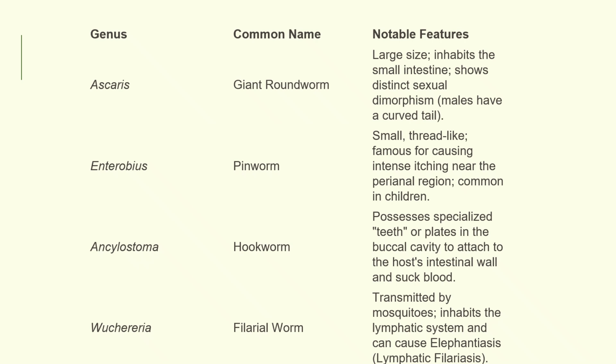The next one is Ankylostoma duodenale, which is the hookworm. It possesses specialized teeth or plates in the buccal cavity to attach to the host intestinal wall and suck blood. And Wuchereria bancrofti, which is the filarial worm, is transmitted by mosquitoes. It inhabits the lymphatic system and causes elephantiasis or lymphatic filariasis.